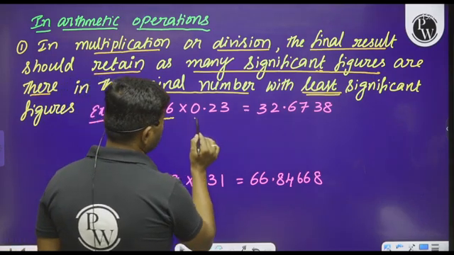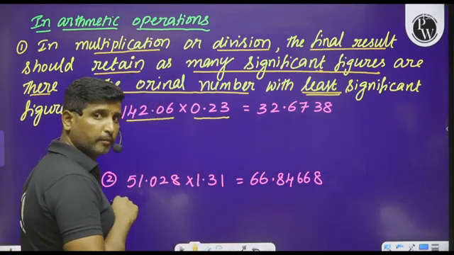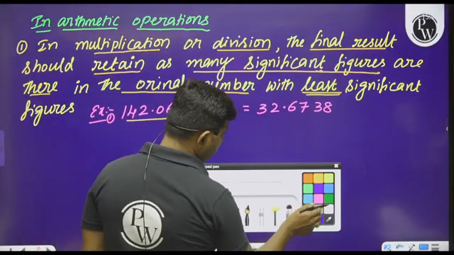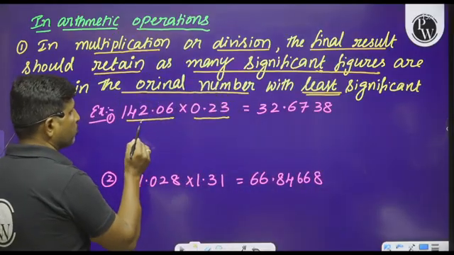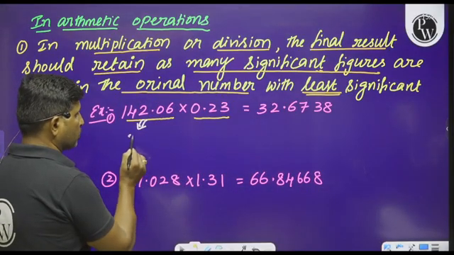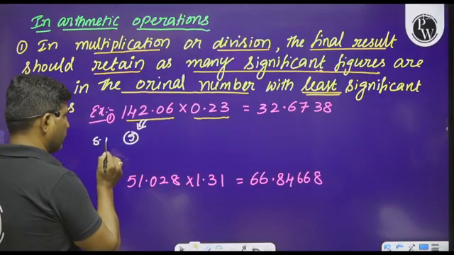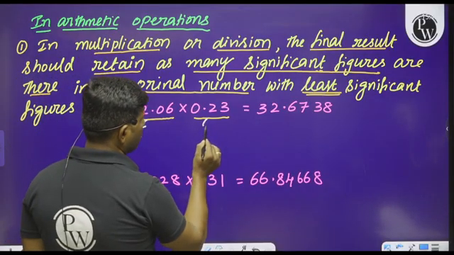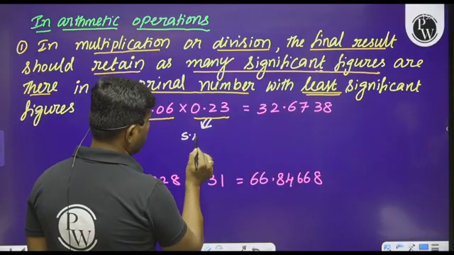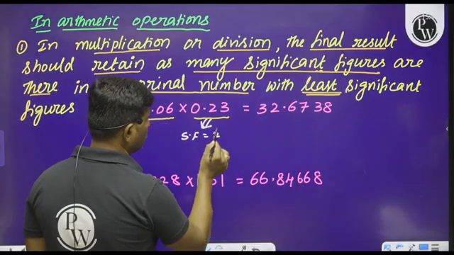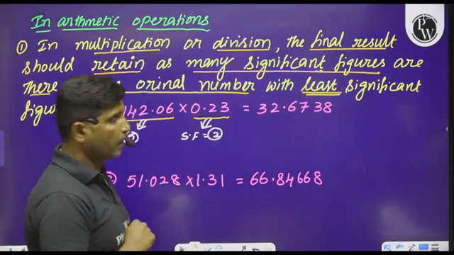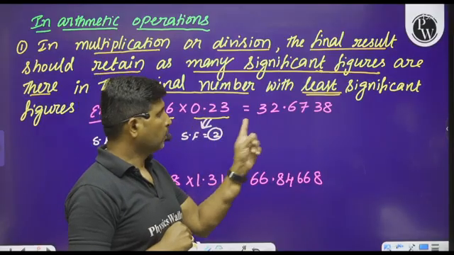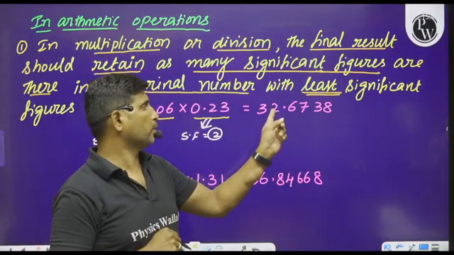142.06 into 0.23. Is it clear? So in this first number, significant figures is equal to 5. In the second number, significant figures is equal to 2. Whenever we do multiplication, I will get this value 32.6738.